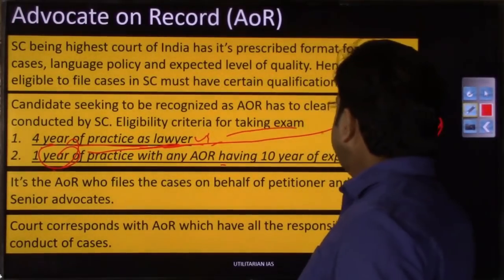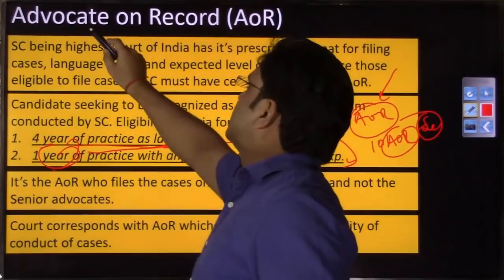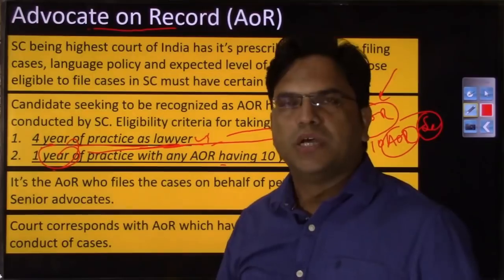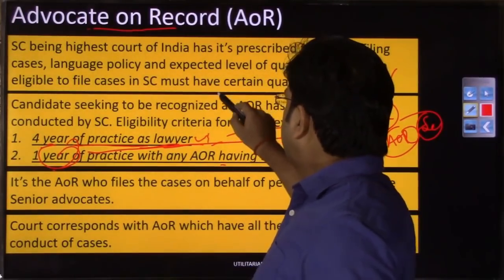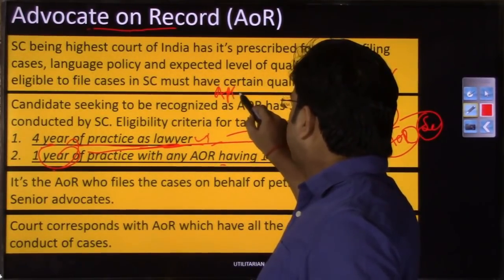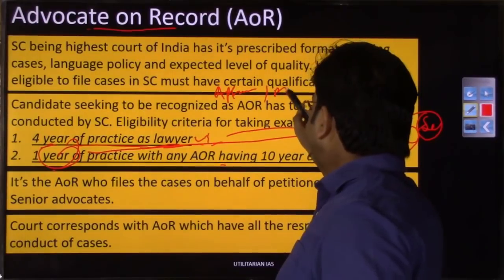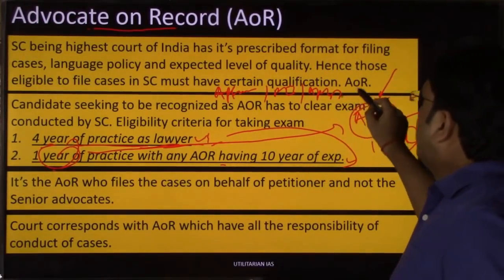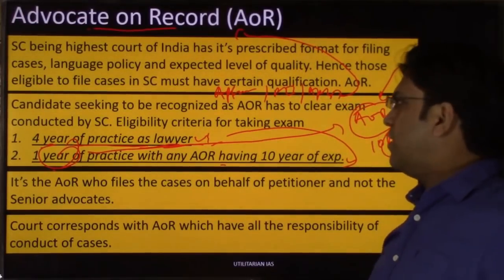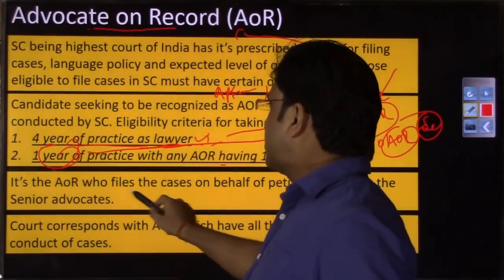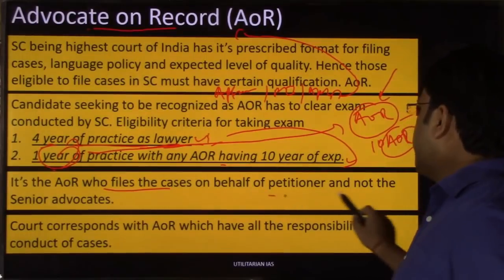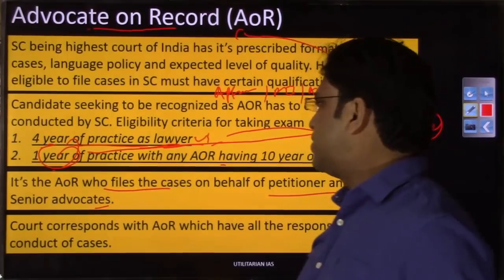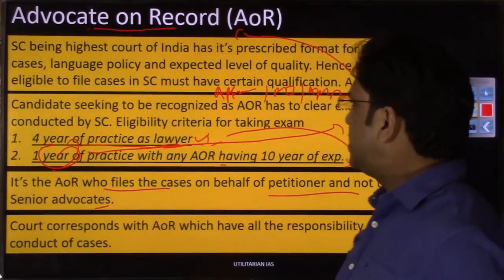Thereafter, once you have cleared this exam, you will get the advocate on record status, and thereafter you can start filing. You can start writing affidavits, or any PIL if it has to be filed, or any kind of application, right? Then only this advocate on record can file. It is the advocate on record who files the cases on behalf of the petitioner, and not the senior advocate, which we will discuss. The court responds, so whatever communication we do.